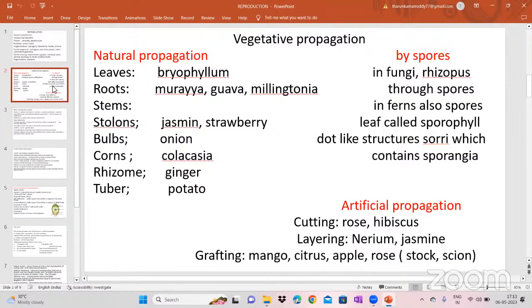Grafting is very important compared with cutting and layering. So cutting we see in the rose and hibiscus. Layering we see in the nerium and jasmine. And then grafting in so many horticulture crops like mango, citrus, apple, and then rose also.